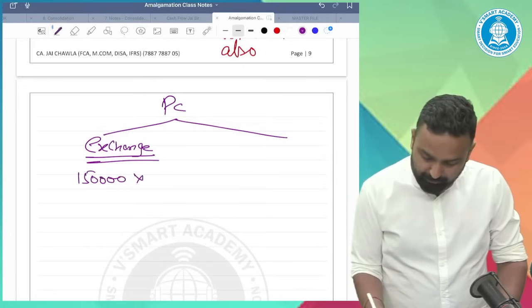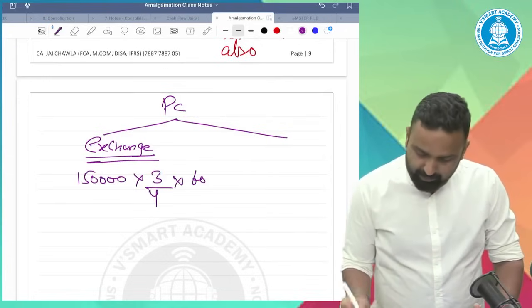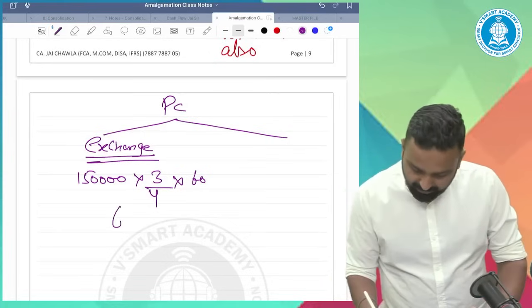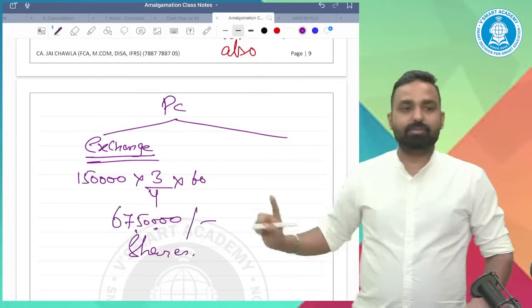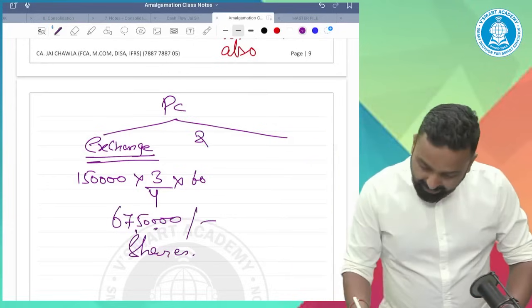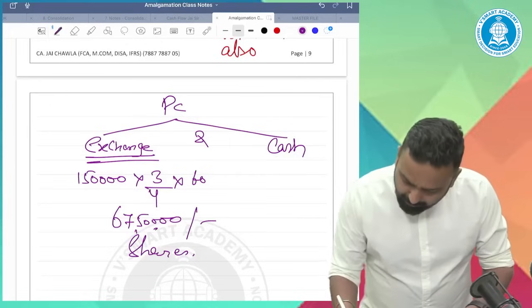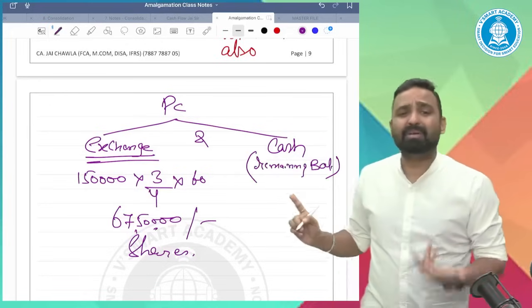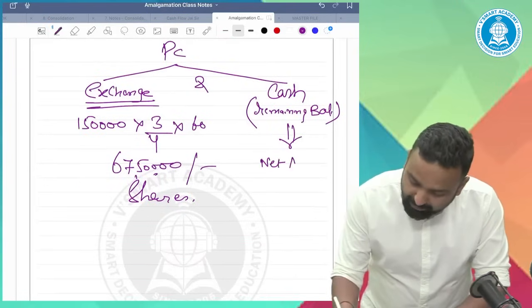$150 numbers. I will give you 3 shares for every 4 at 60 rupees a share. I will give you 67,50,000 value of shares. Understood? And I will give you cash for the remaining balance. But sir, what is the remaining balance? For this, you have to calculate the net asset value of RER.